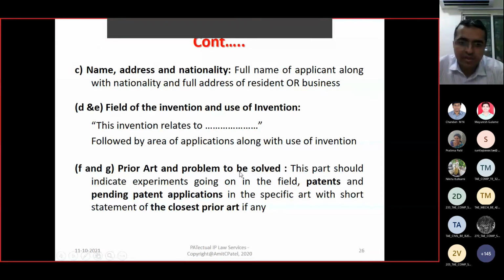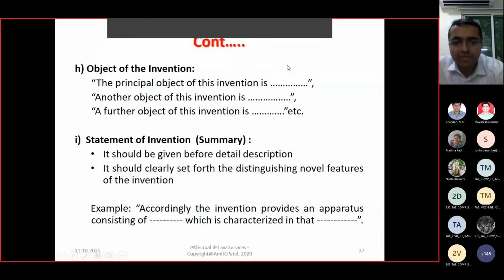Next is the objective of the invention. Whatever the advantages and benefits of your invention are, you have to mention them point-wise under this heading.